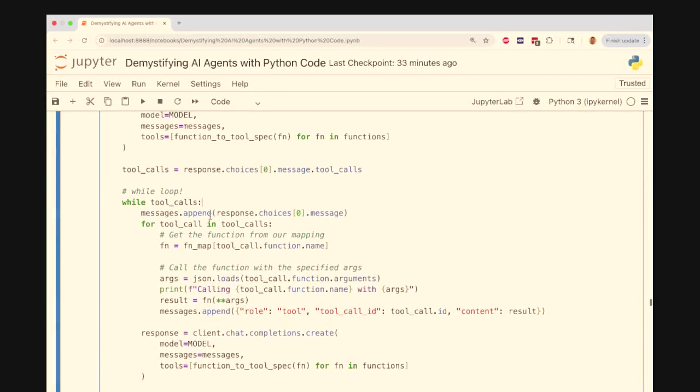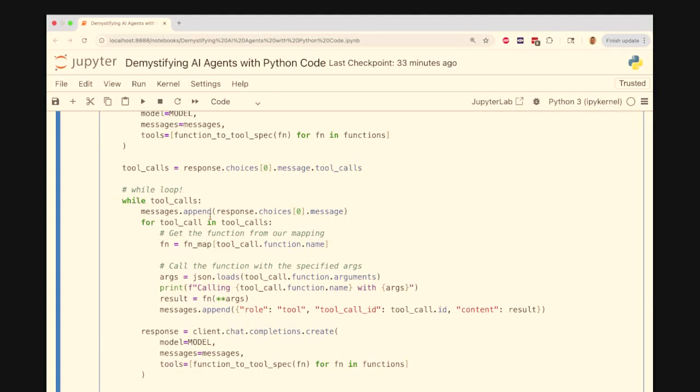The importance of this is that we want to keep looping while the LLM is telling us to call these tools. So imagine a search. It might say call search, and I call it, and I give it the results, but then the LLM might predict that it doesn't have enough information, and so it might say call search again.